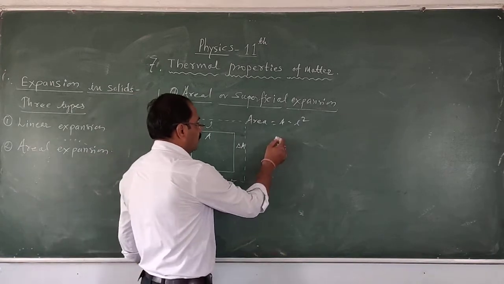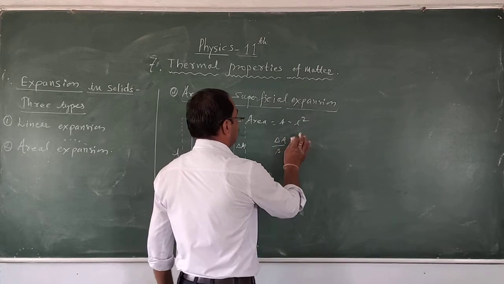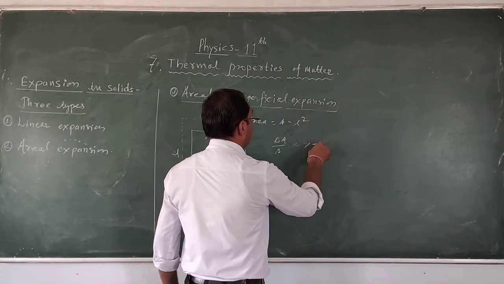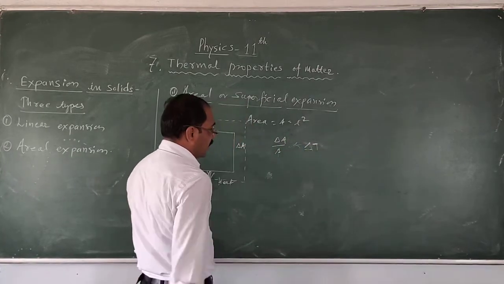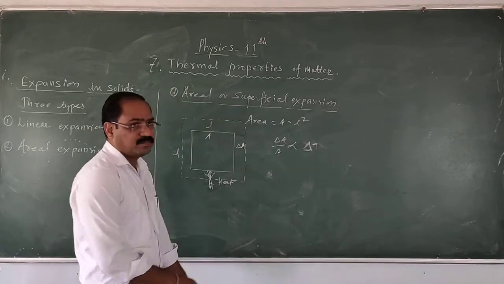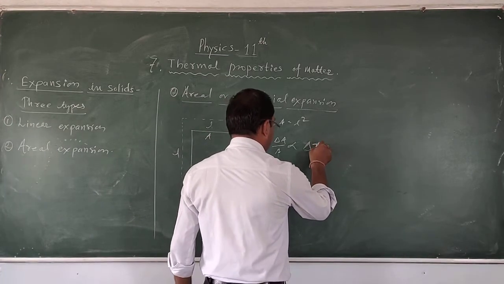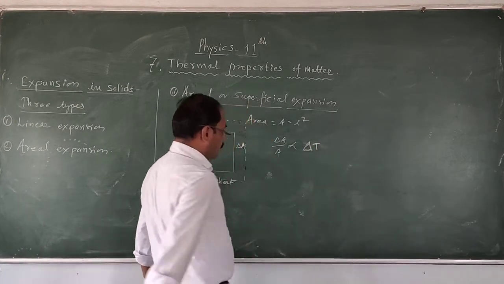So here the fractional change, that is delta A upon A, is directly proportional to the delta T. Why delta T? Because the initial temperature is suppose T0, and it is at another temperature.